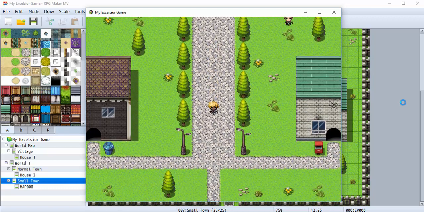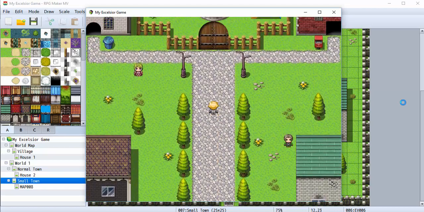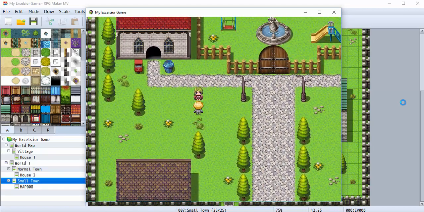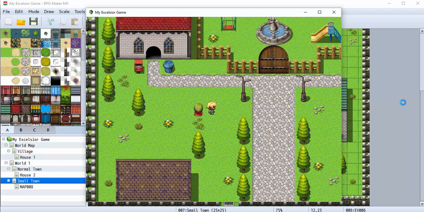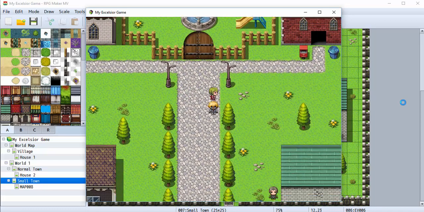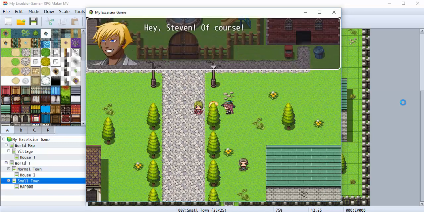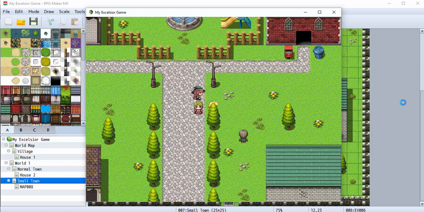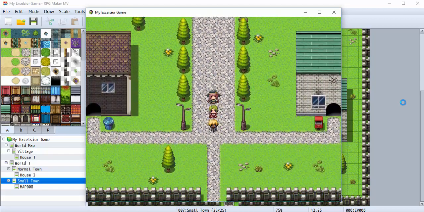I'm going to walk up to it, nothing. Notice Steven's not over here yet. Steven's going to walk up to me now. So not only did the gate just open, but that switch also just activated this.